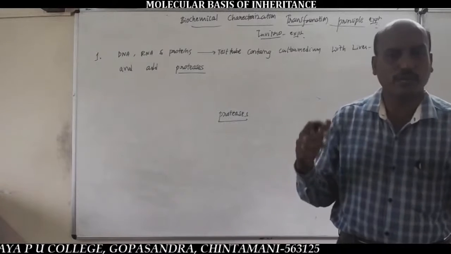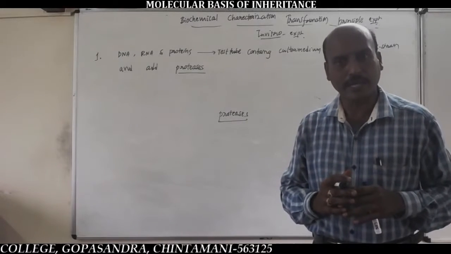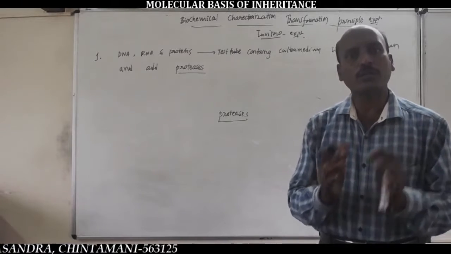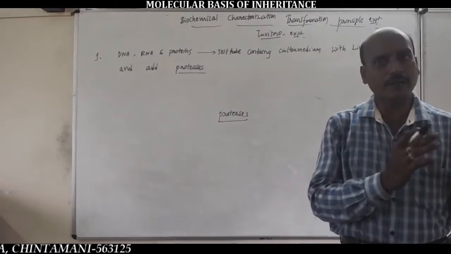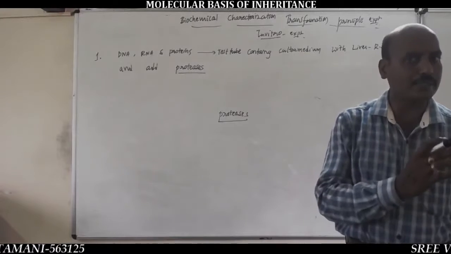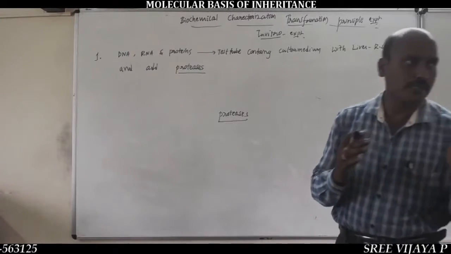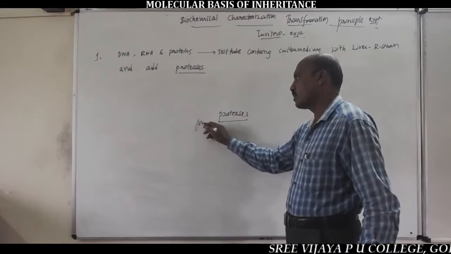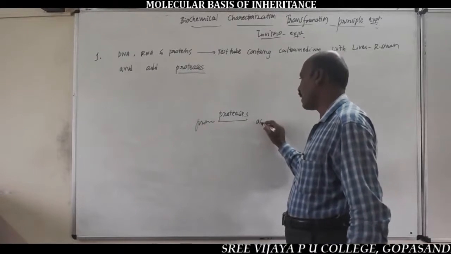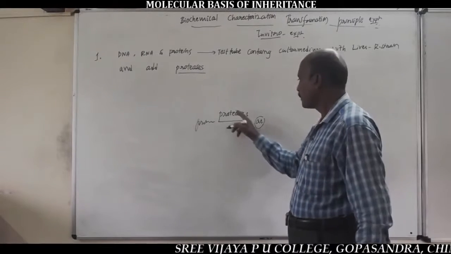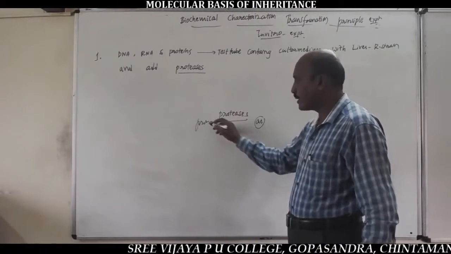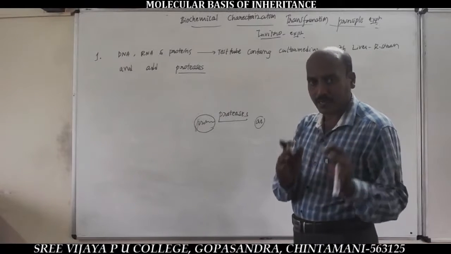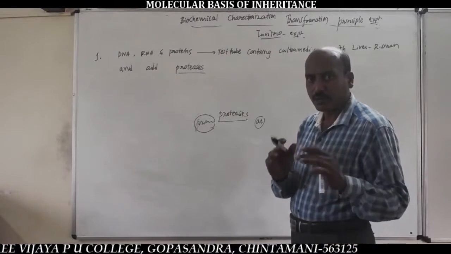These proteases convert proteins into amino acids as the end product of digested protein. So proteases totally destroy, denature the proteins. That is the meaning of proteases.